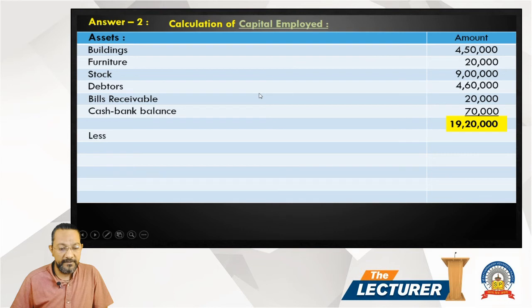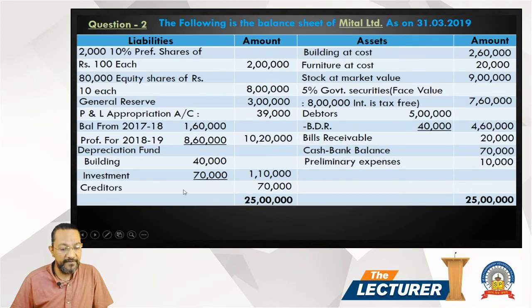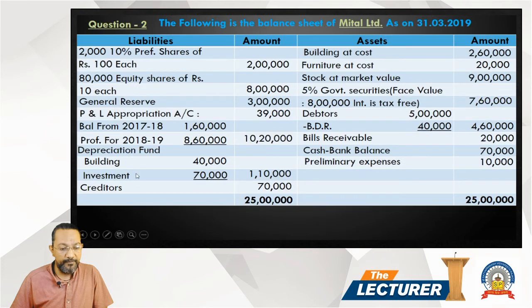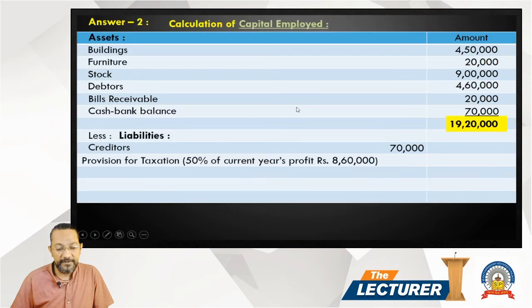19,20,000 less liability. On the liability side we take the creditors 70,000, and the depreciation fund is not a liability, so it is ignored. Profit is given, so first we have to consider provision for tax. So provision for tax, 8,60,000 into 50%, current year provision 4,30,000, so 5 lakh.